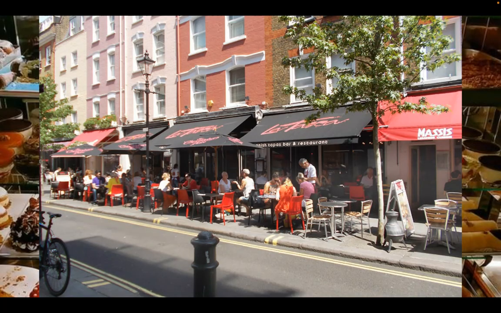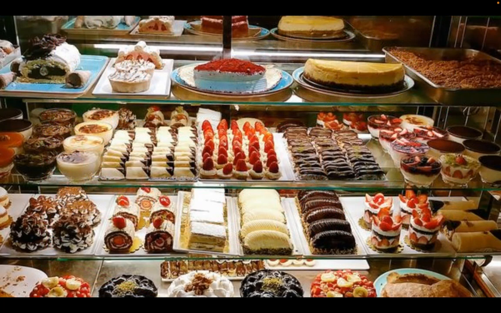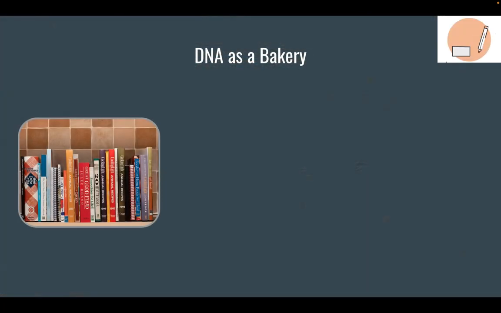To help understand, I like to think of restaurants. And let's take a bakery, for instance. So how does a bakery create all of these wonderful treats, these observable characteristics, these things that we can see? Well, if we're thinking of a bakery as a cell, well then inside every bakery is going to be a bookshelf full of cookbooks.